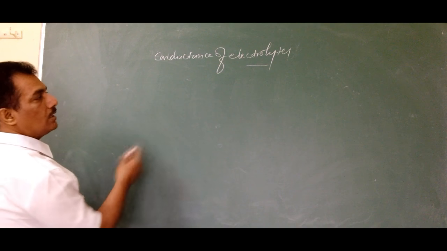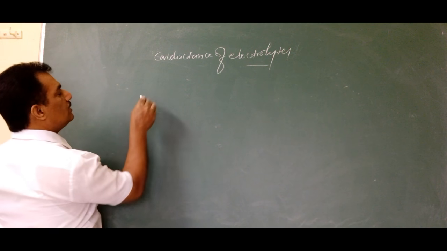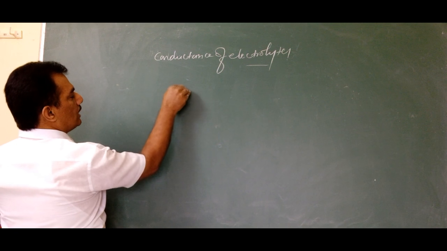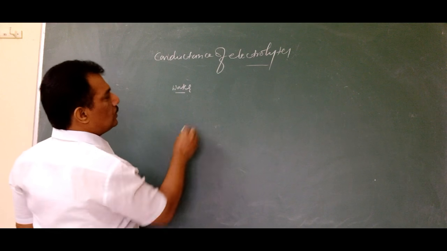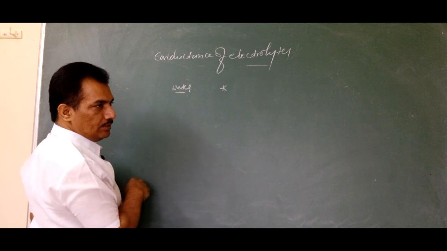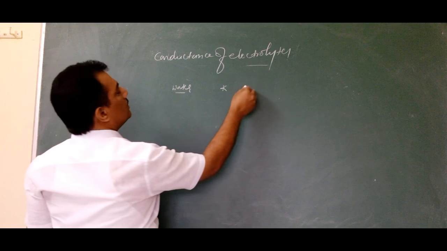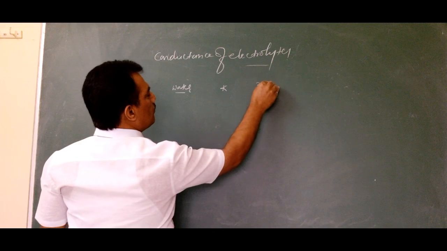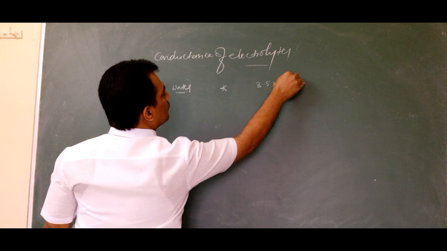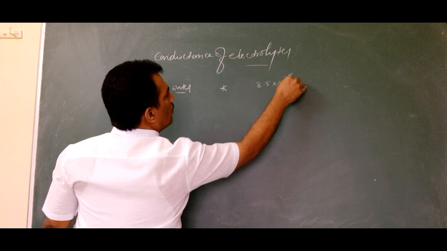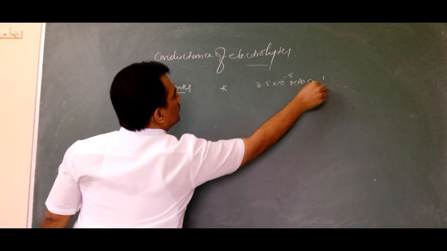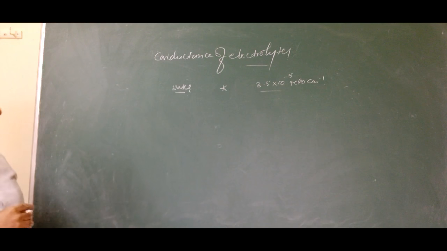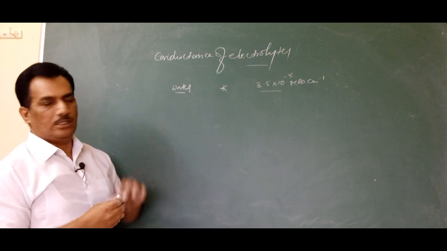But in case of electrolytes, most of the electrolytes are aqueous solutions. So that's why first let us discuss about water. Water is having a very minute kappa, that is conductivity. Its conductivity is about 3.5 into 10 to the power of minus 5 mho centimeter inverse. This is the conductance or conductivity of water.